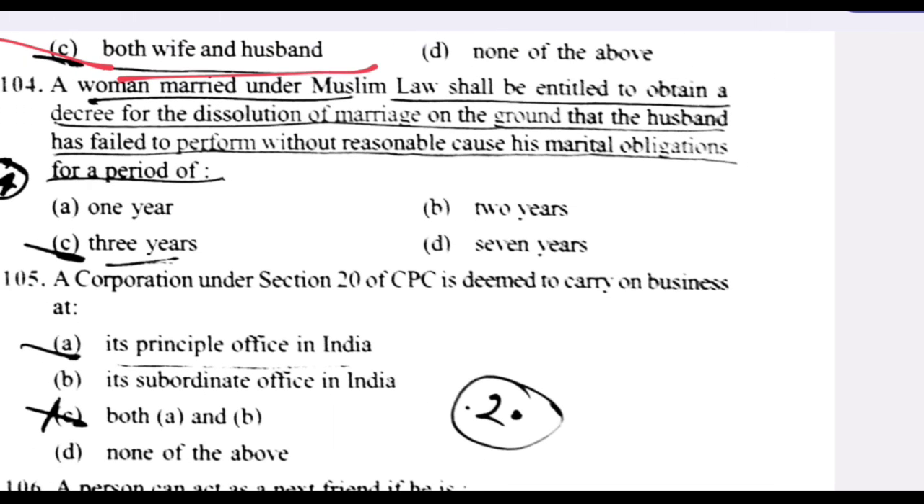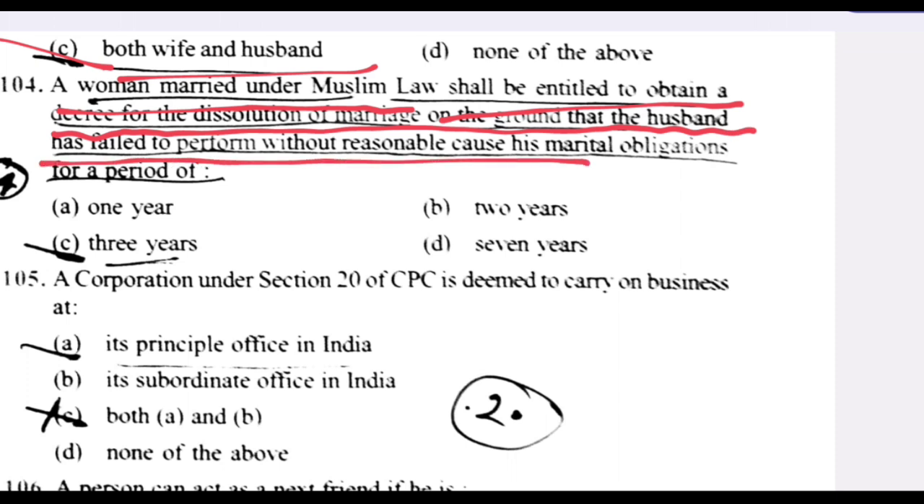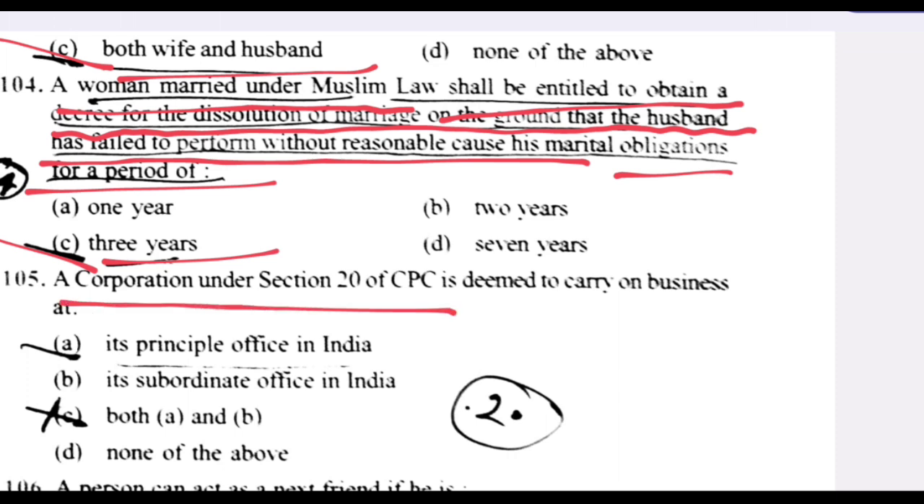Next question. A woman married under Muslim law shall be entitled to obtain a decree for the dissolution of marriage on the ground that the husband has failed to perform, without reasonable cause, his marital obligation for a period of 3 years. C is the right answer. Next question. A corporation under Section 20 of CPC is deemed to carry on business at its principal office in India. A is the right answer.